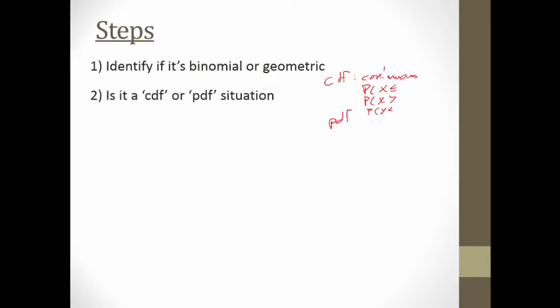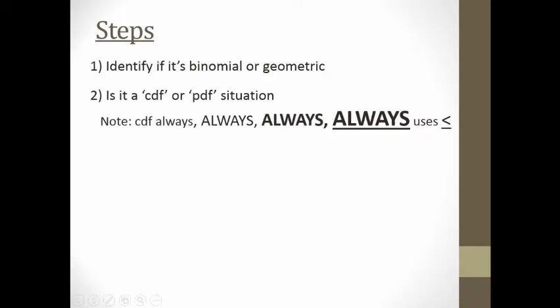And PDF, that's where we just had probability X equals some kind of number. All right, so continuous and particular. Technically, that's not what those mean. All right, so what you'll know is that CDF for us, we'll always use less than or equal to. So for us, we could end up with a less than, a greater than or equal to, and we're going to just have to play some tricks.